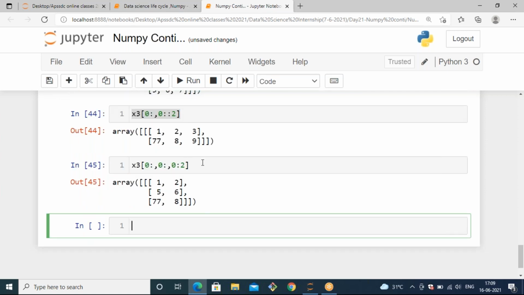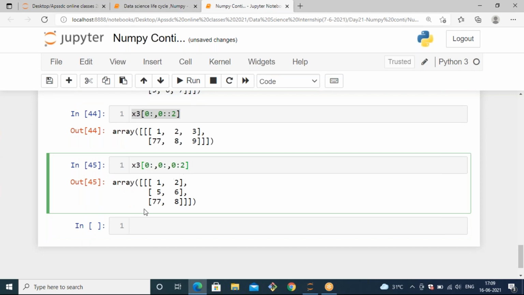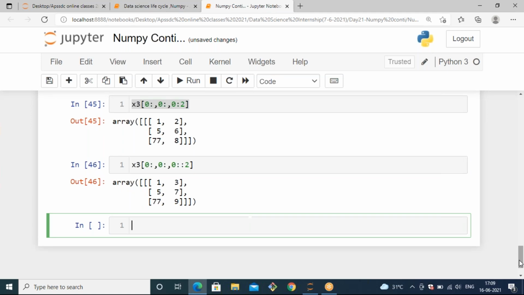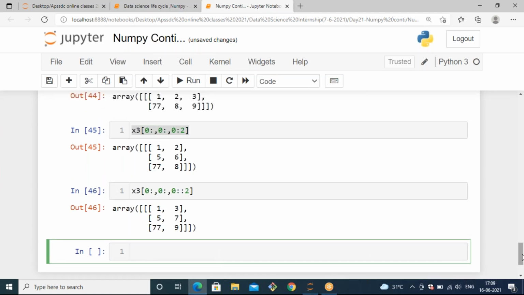So this is getting the first column and second column. If you want the first column and last column, you can give 0 colon colon 2 in the column section. Then you will get the first column and last column as the result. Like this, you can access the elements in three-dimension arrays.